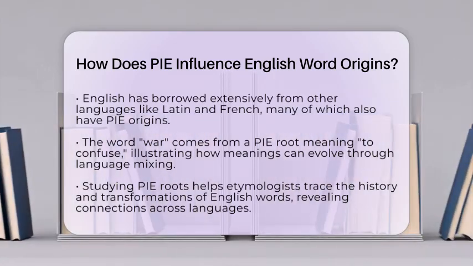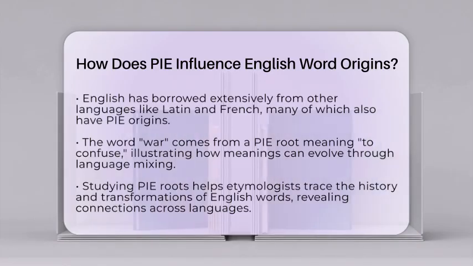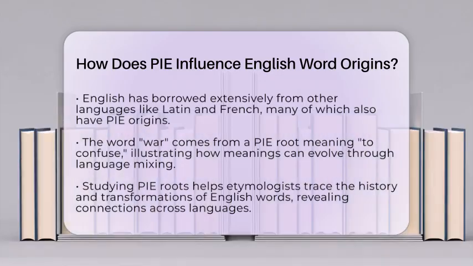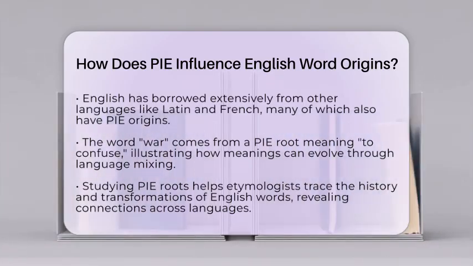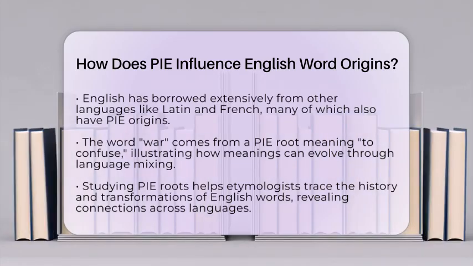Studying pi roots allows etymologists to trace the history and changes of English words. This reveals surprising connections across languages and cultures. For instance, the word pie originally referred to a type of pastry and is linked to Latin words related to a magpie bird. This shows how meanings can shift over time.